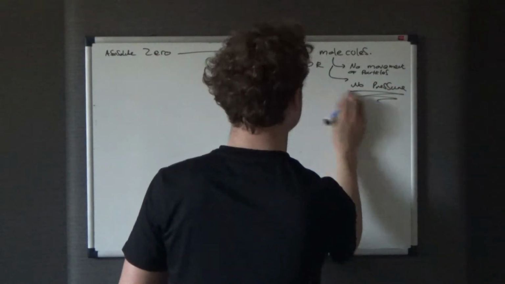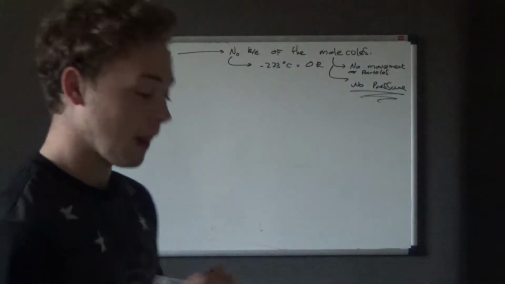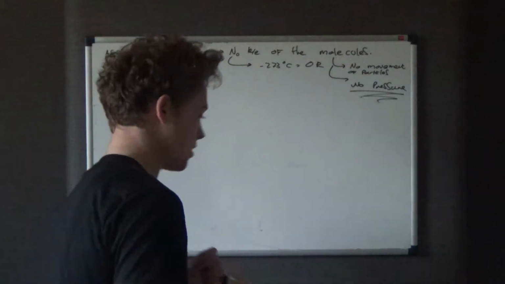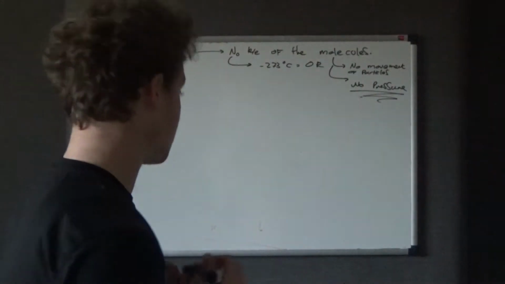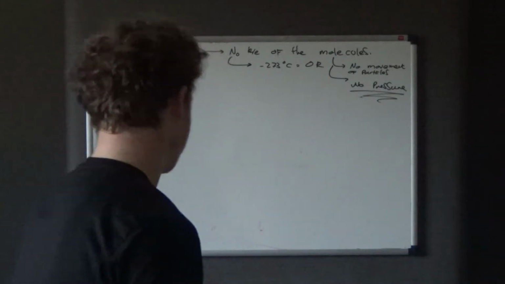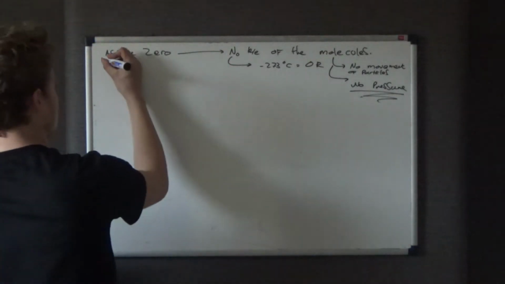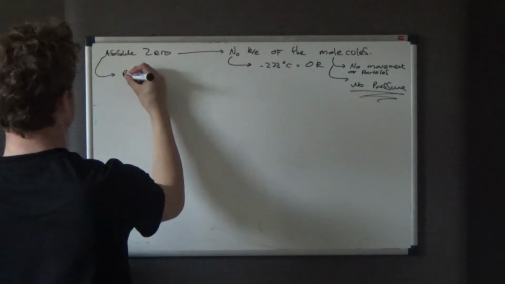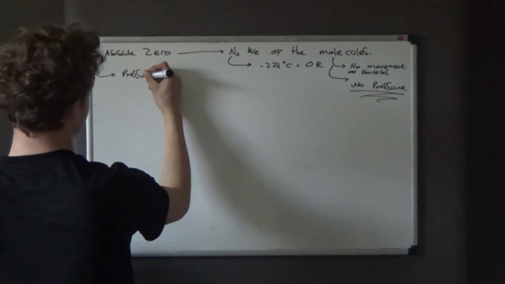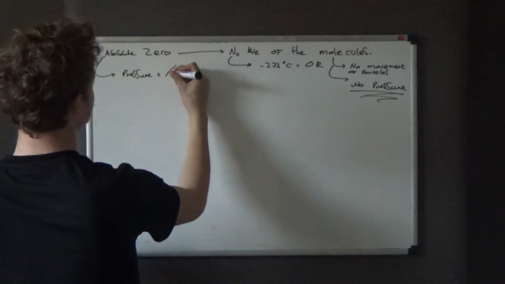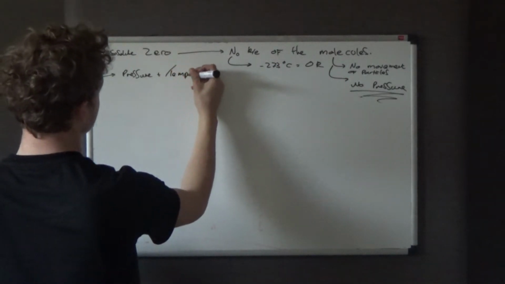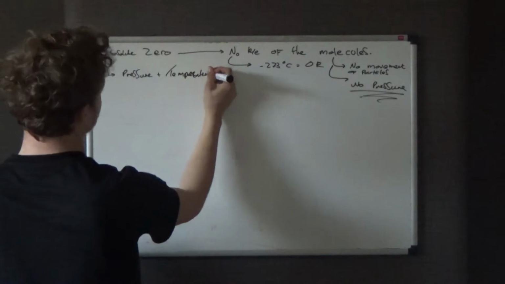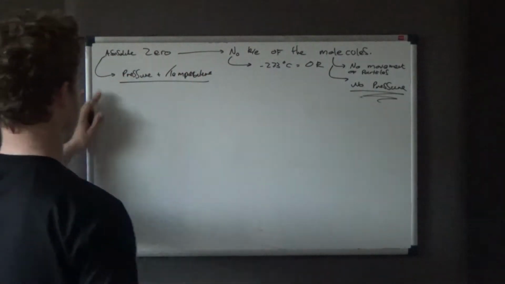So the essence is there's no pressure. Let's think of the two factors we can observe against each other to determine some kind of analysis, to look at a graph perhaps. The two things we are considering in all of this are pressure and temperature. Obviously we can change the volume, but the two key things we're looking at here are pressure and temperature.